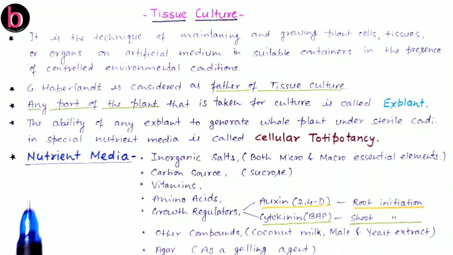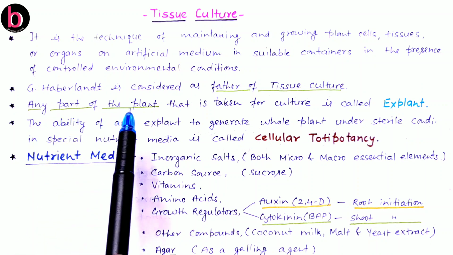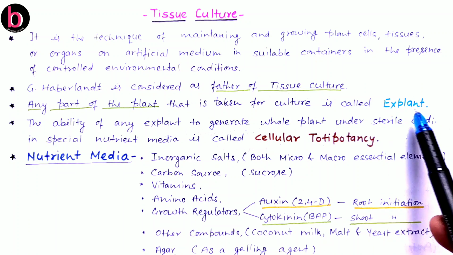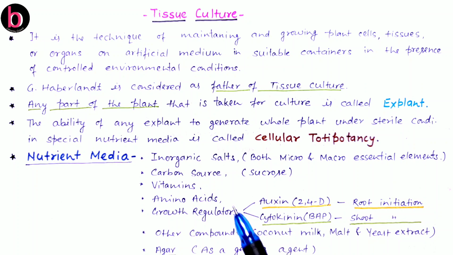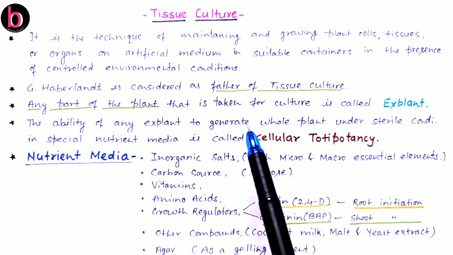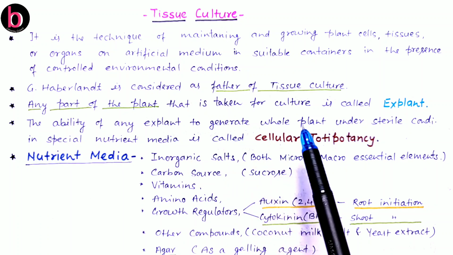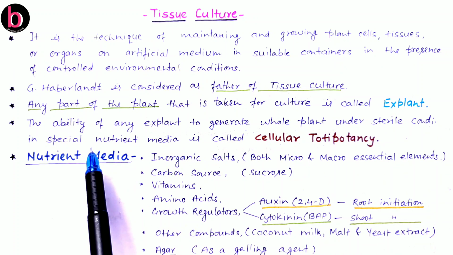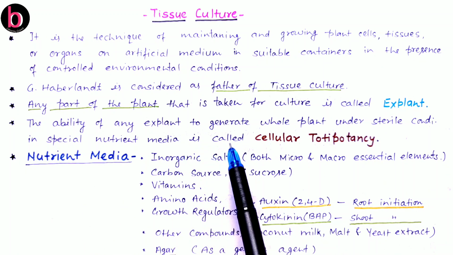In a tissue culture program, we can take any living part of the plant, and this plant part which is taken for the tissue culture program is known as an explant. The explant has the capability to generate a whole plant under sterile conditions in specific nutrient media. This process is called cellular totipotency.